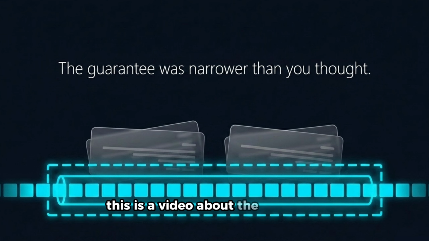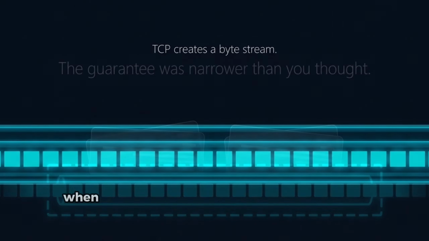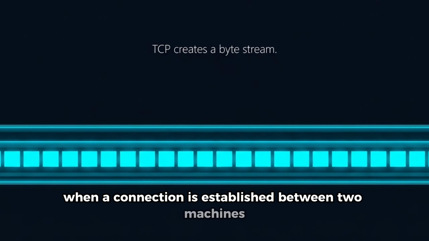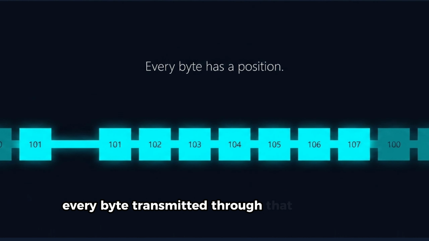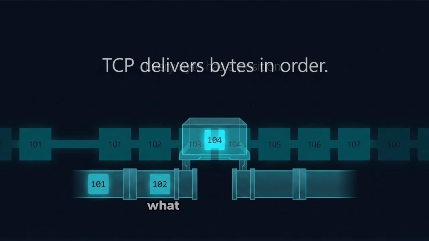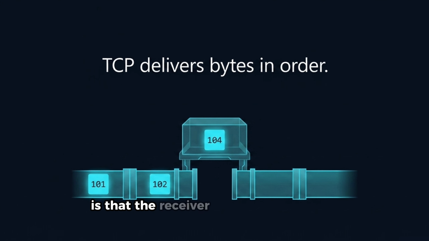This is a video about the boundary, where the ordering guarantee lives, what it covers, and why everything outside it is someone else's responsibility. Start with what TCP actually promises. When a connection is established between two machines, TCP creates a byte stream. Every byte transmitted through that connection has a position in the stream, a sequence number, counted from the connection's starting point. What TCP guarantees is that the receiver will see those bytes in sequence number order, continuously, without gaps.